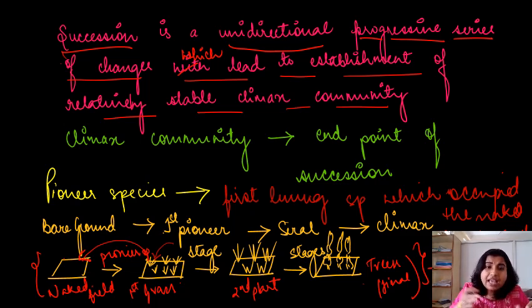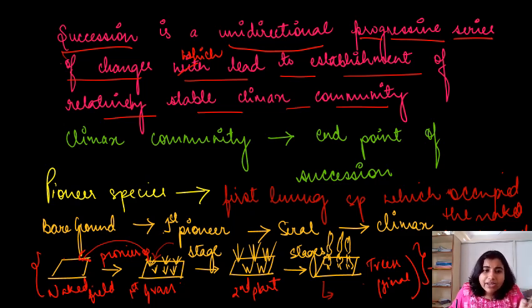And after that, this first species again will be replaced by a second species, which will be replaced by a third species, right? Like in case of humans, how generations keep on changing. Initially you have your grandmother's generation, then your mother's generation, then yours, right? The same thing happens with plants also. So this entire process we call succession, and the final trees which get established are perennial plants, that means they live for many years.